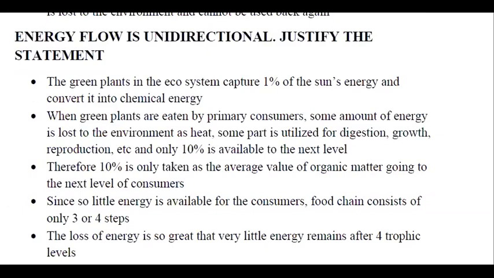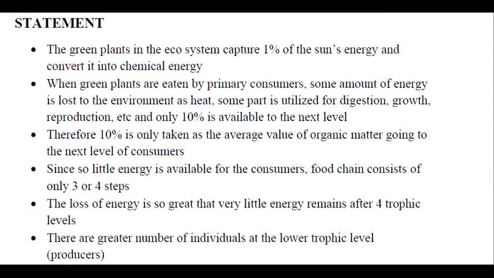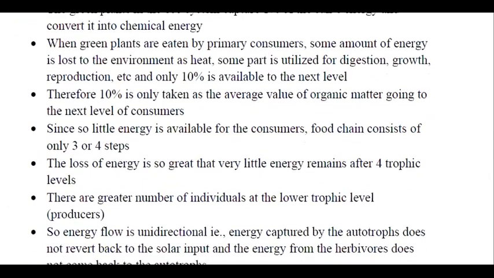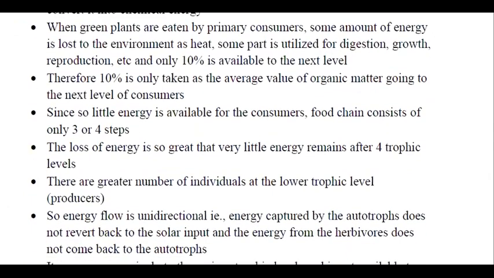As you all know, the sun is the ultimate source of energy. But out of so much heat and energy coming from the sun, the green plants are capturing only 1% of the sun's energy. When green plants are eaten by the primary consumers, some amount of energy is lost to the environment as heat. Some of it is utilized for their digestion, growth, etc. And only 10% is available to the next level. Therefore, 10% is taken as the average value of organic matter going to the next level of consumers. This can also be called the 10% law of energy transfer.